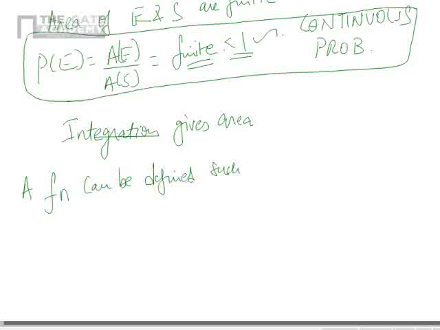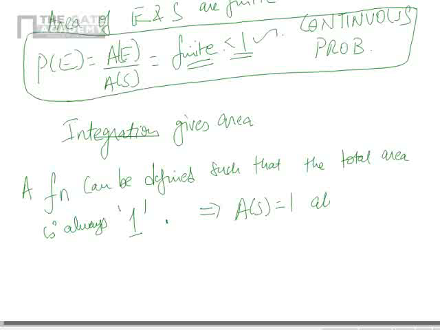So I can define a function such that the total area is always 1. Correct? That means what? Area of S is 1 always. Then area of E is nothing but probability of E, because area of S here is 1 always.